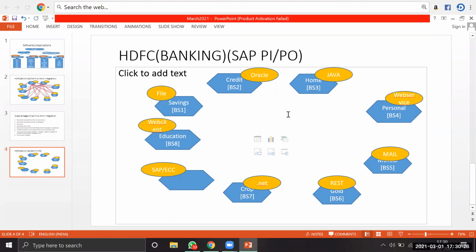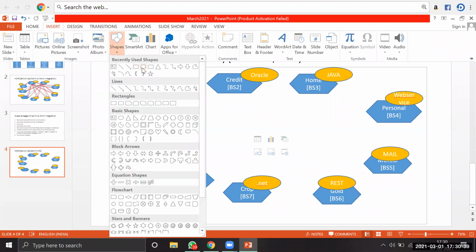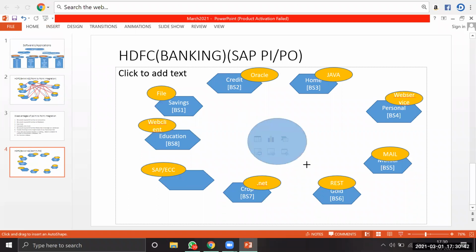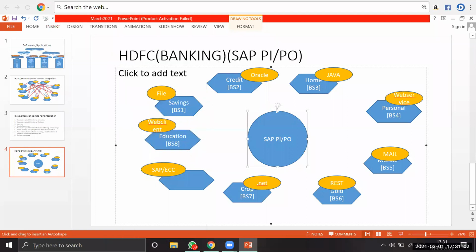See here, in our organization we are going to use multiple applications to integrate. Previously we used point-to-point connections. Now I am going to use a middleware. What is the middleware name? XI, PI/PO. This is the middleware we are going to use. Where will SAP PI/PO sit? It will sit in the middle of our business, so it is also called a middleware. Clear?